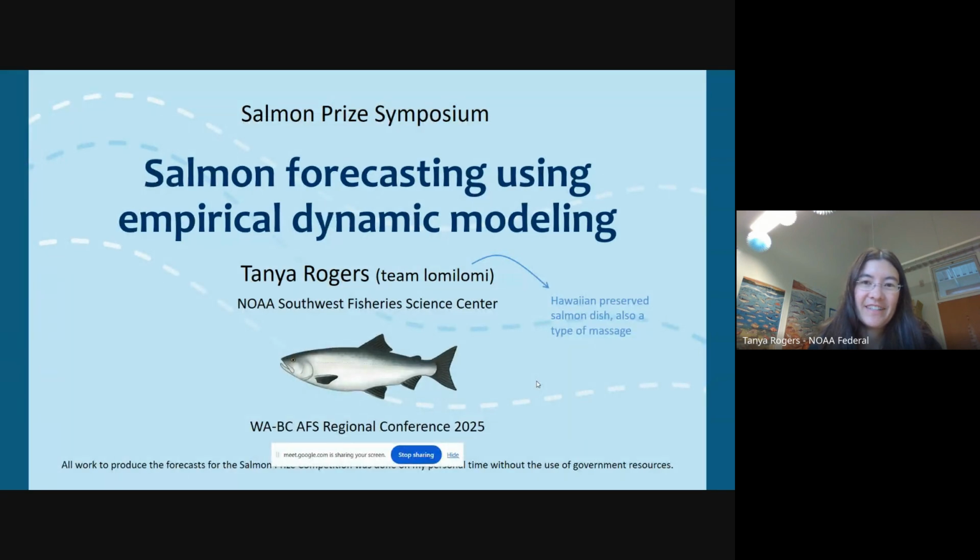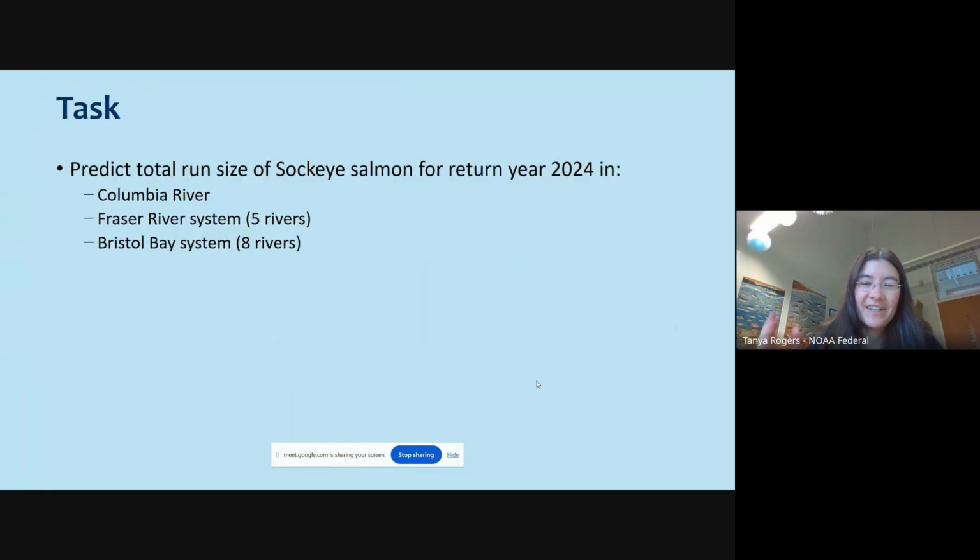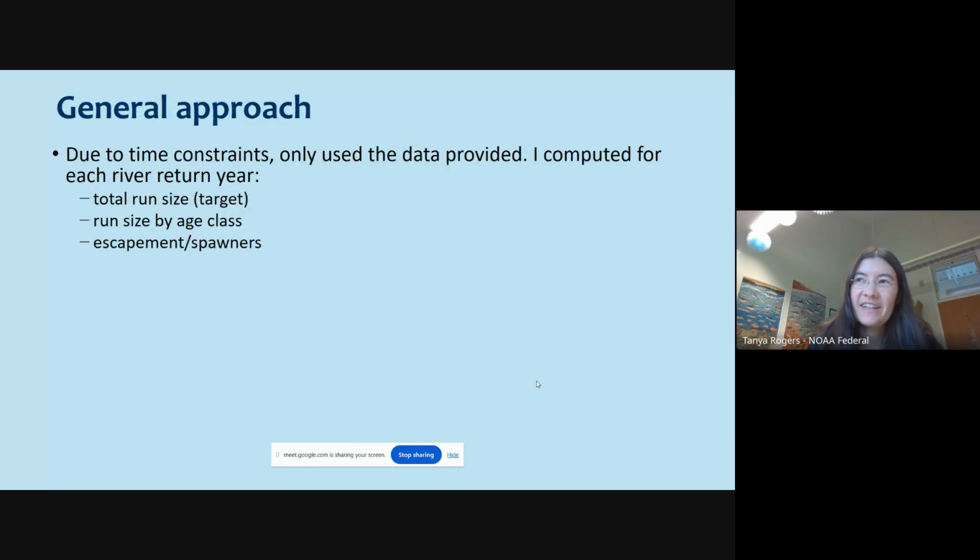So this is the model I put together for the competition. And since I'm going first, I figured I'd go through this, but it sounds like Sean already covered this. So we're trying to predict total run size in 2024 for these rivers here. And I guess I only have 10 minutes.